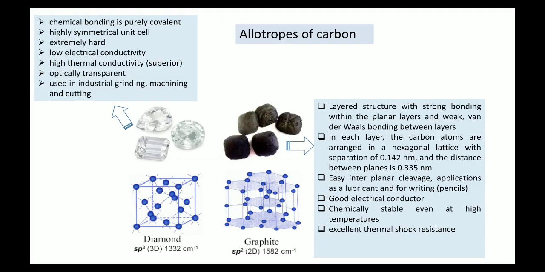As far as diamond and graphite are concerned, you are all aware of these two materials. Even though both are bulk materials, the size is big, so I say it is a bulk material.